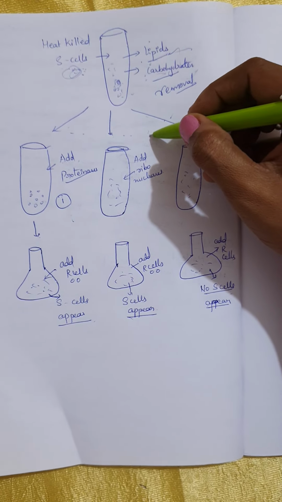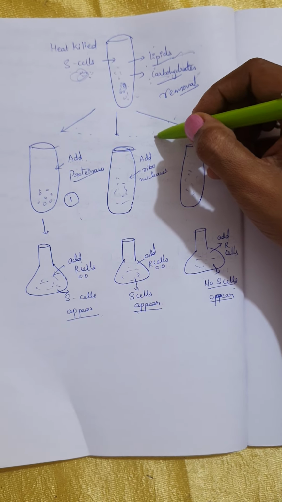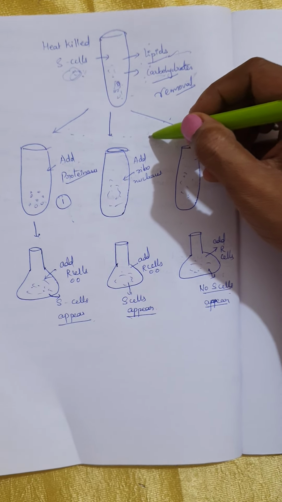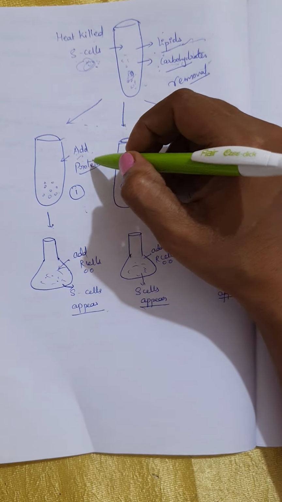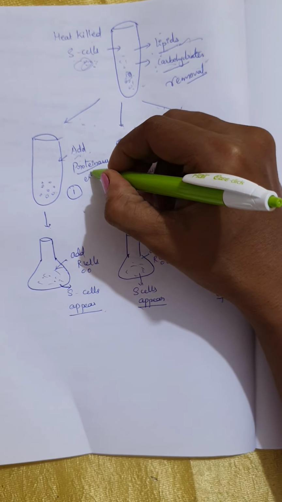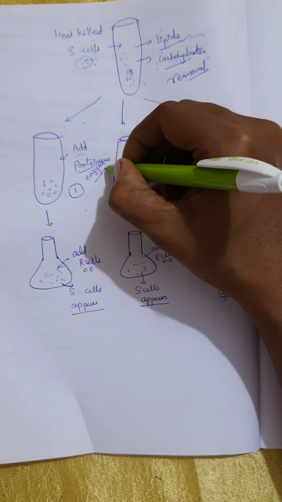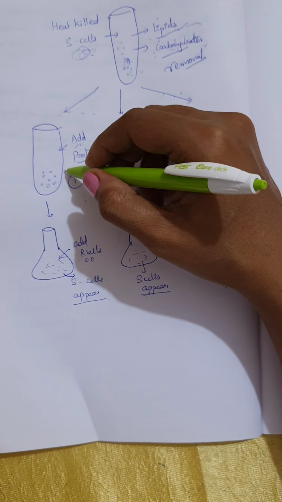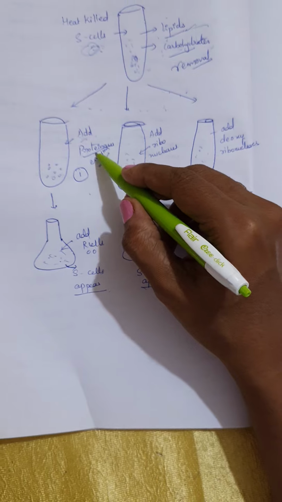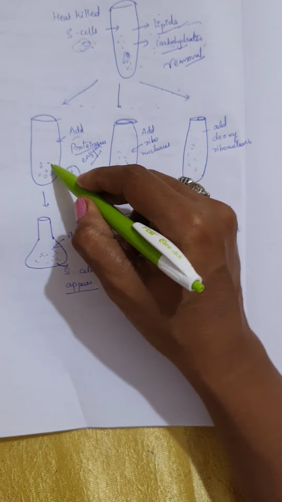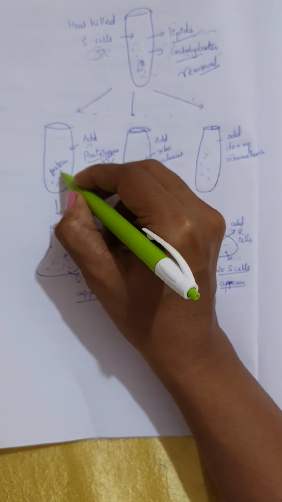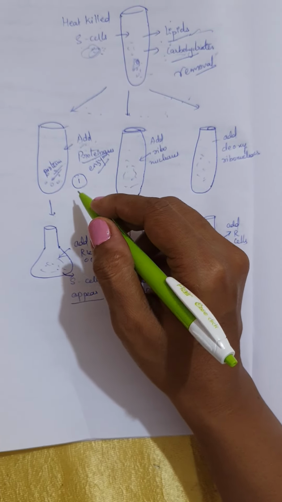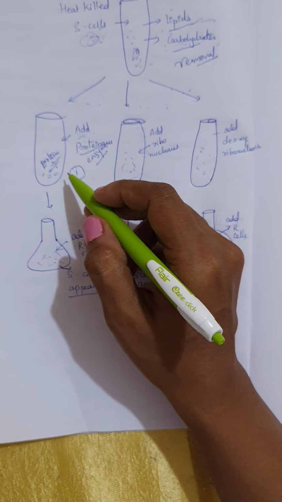Why the mice died in the last experiment, that was their doubt. So later on they wanted to prove that. For this only they have added proteinases. These are enzymes which break the bonds between the proteins. So when they added proteinases to these proteins, the protein bonds were changed, so the proteins do not have the energy or anything to transform.